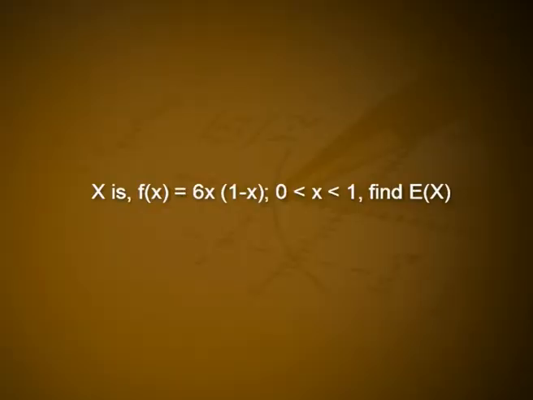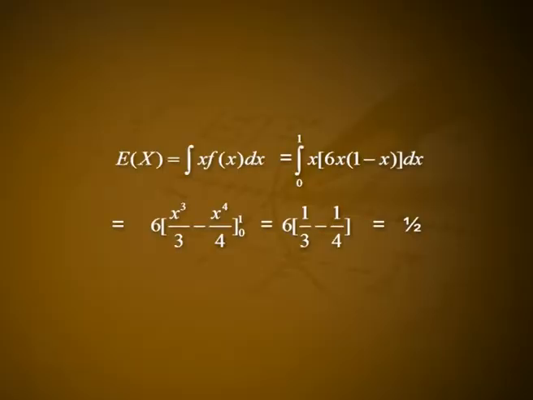Problem 6. If the PDF of a random variable x is f of x is equal to 6x into 1 minus x for 0 less than x less than 1, find expectation of x. Solution. The random variable given is continuous, hence expectation of x is equal to integral over x into f of x dx, that is equal to integral over 0 to 1 x into 6x into 1 minus x dx, that is 6 into x cube by 3 minus x raised to 4 by 4 over the range 0 to 1, that is 6 into 1 by 3 minus 1 by 4, that is 1 by 2.